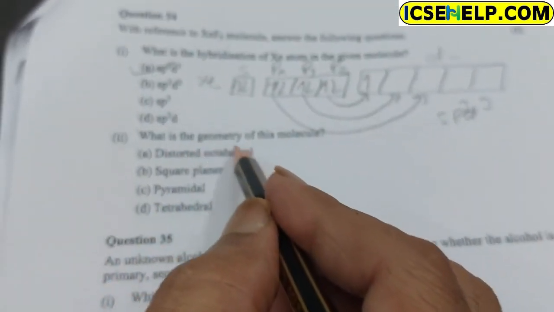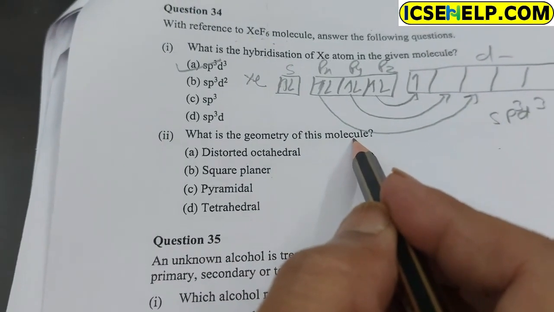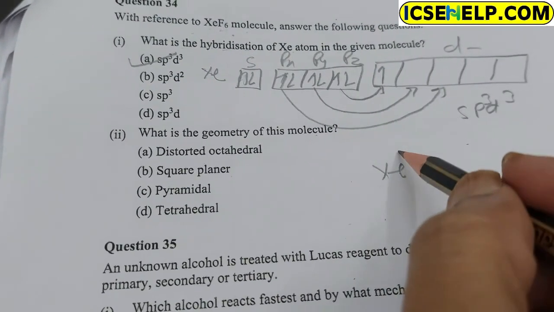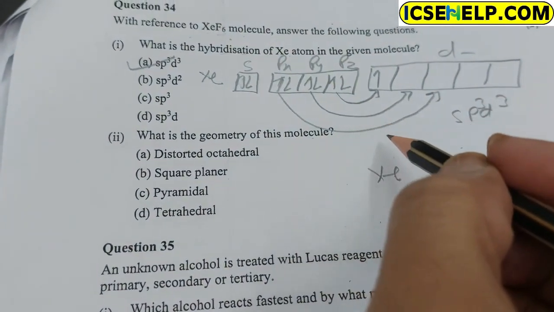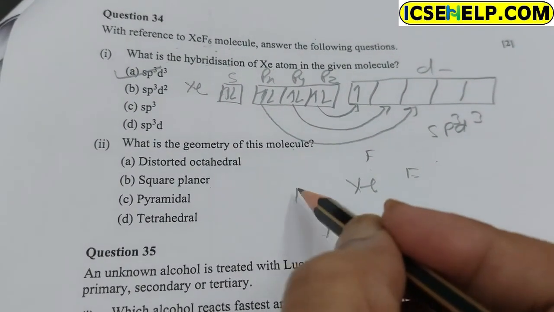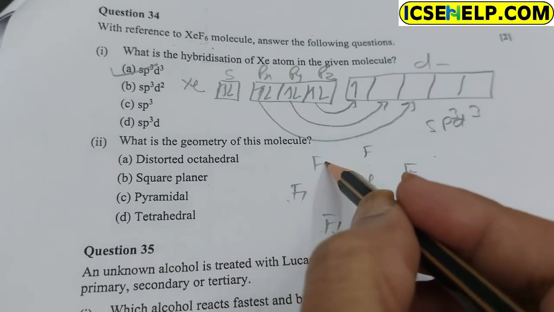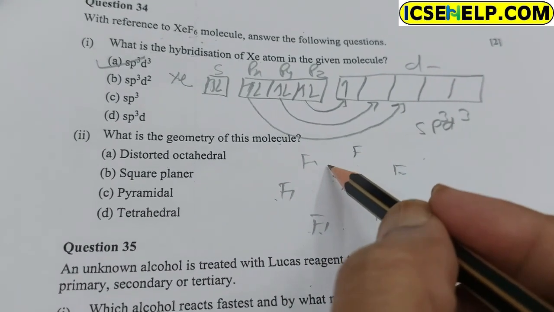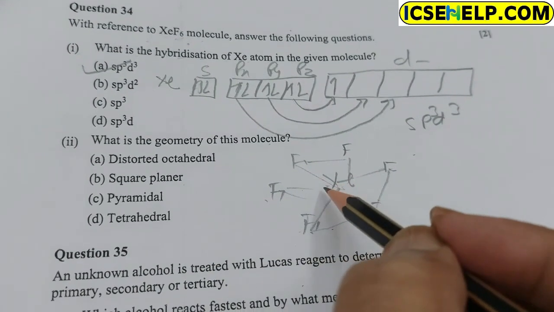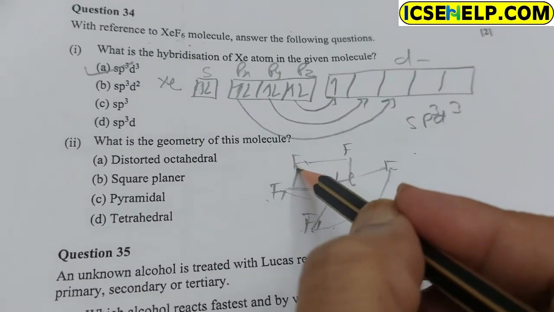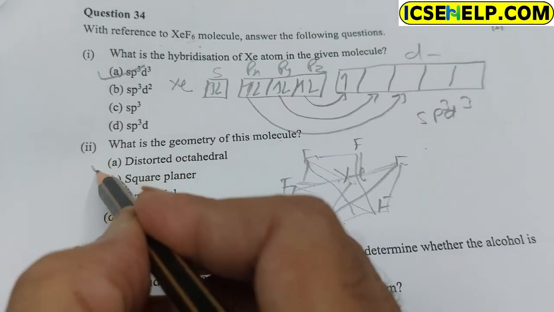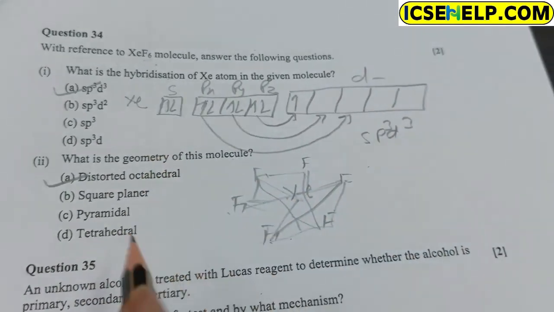In the second part, what is the geometry of the molecule? The molecule is XeF6. So F is 1, 2, 3, 4, 5, 6, and the geometry of the molecule is distorted octahedral. So option A is correct, distorted octahedral.